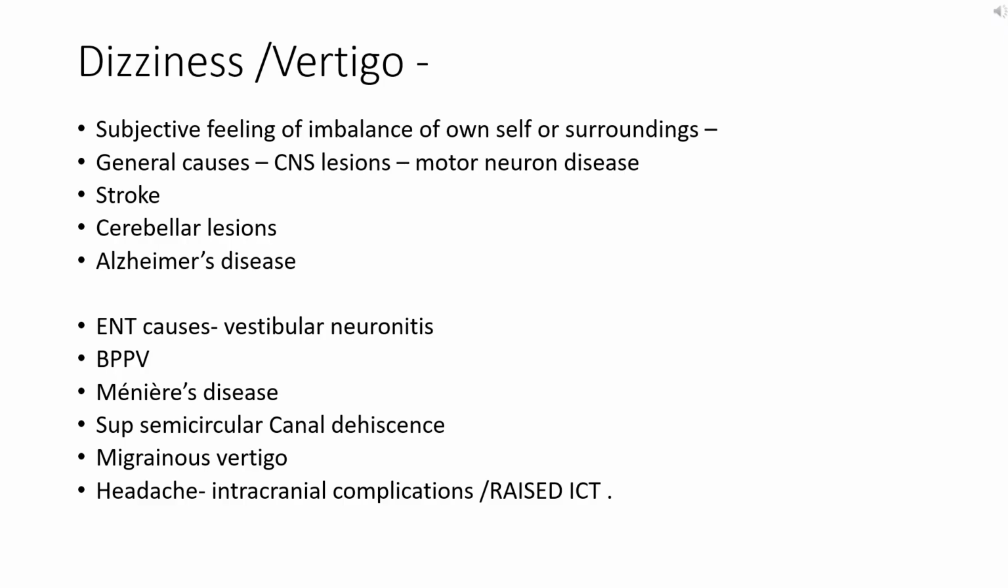So what are the few general causes of the dizziness or vertigo? It can be due to any CNS lesion, that can be motor neuron disease or stroke or cerebellar lesion or Alzheimer's disease. What are the ENT related specific causes of the dizziness or vertigo? It can be due to vestibular neuronitis. Also, BPPV can be there, Meniere's disease, superior semicircular canal dehiscence, as well as migrainous vertigo. So these are the few important causes of dizziness or vertigo that patient feels often.